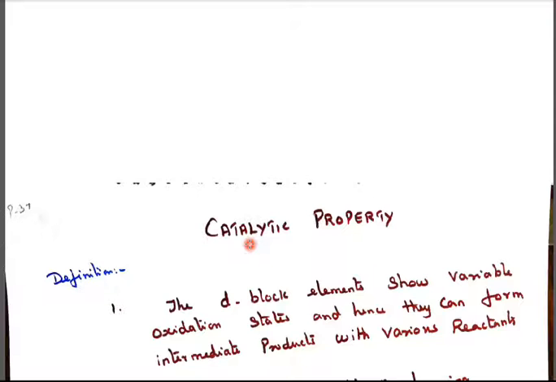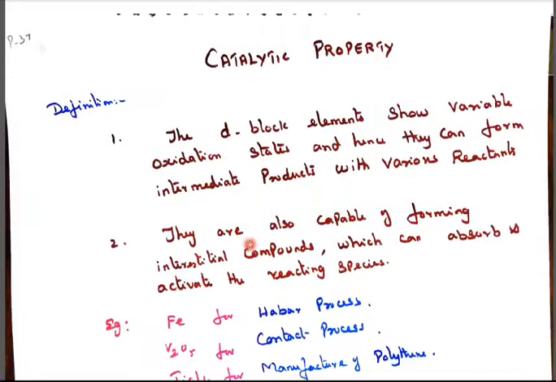Next, transition metal ions show a catalytic property. I told you, nickel, palladium, platinum all have this catalytic property most probably. The d-block elements show variable oxidation states. In previous topics we saw they have variable oxidation states, as they can form intermediate products with various reactants. That is one reason. The second thing is that they are capable of forming interstitial compounds.